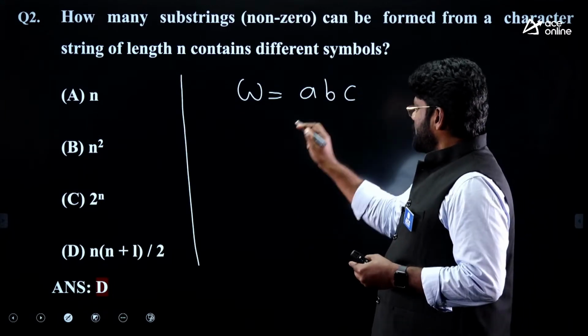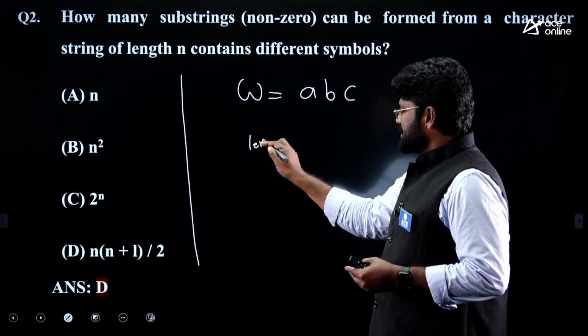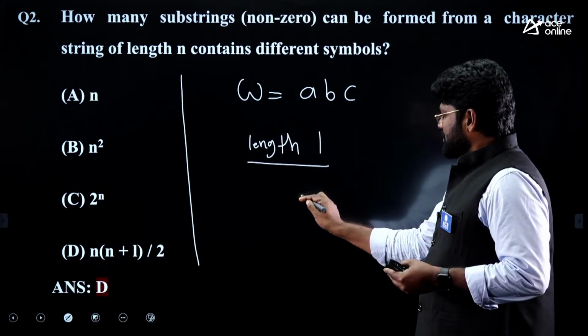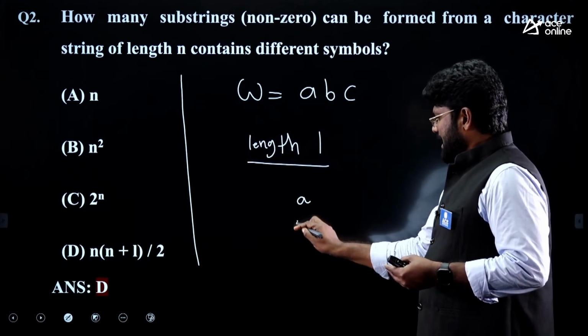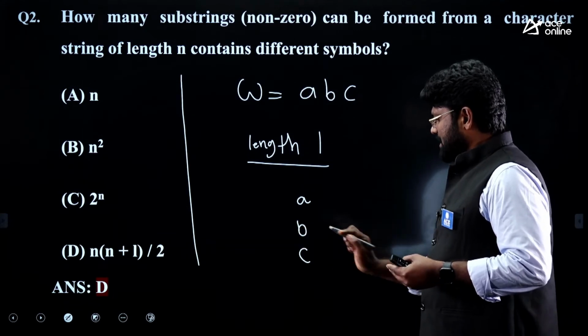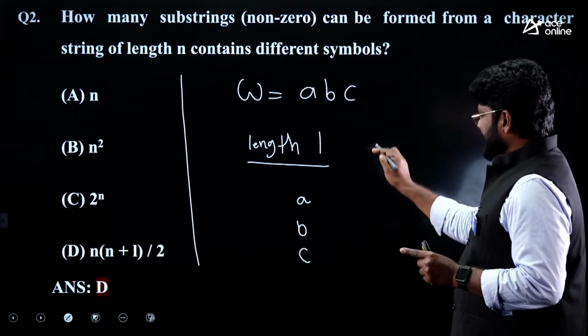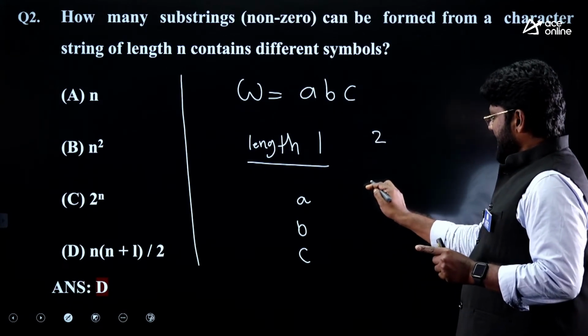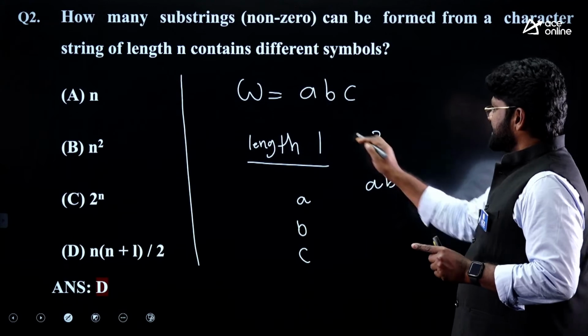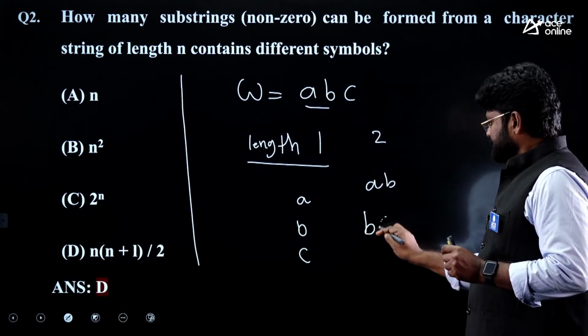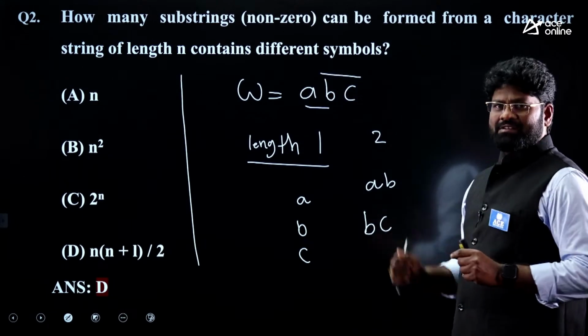You just take it, what are the length 1 substrings of this one here? Length 1 will give you only A, or else I can have a B, or else you can have a C. They are the 3. Then if I take length 2 substrings, I can have AB, this is one substring, or else you can have BC, and this is another one.